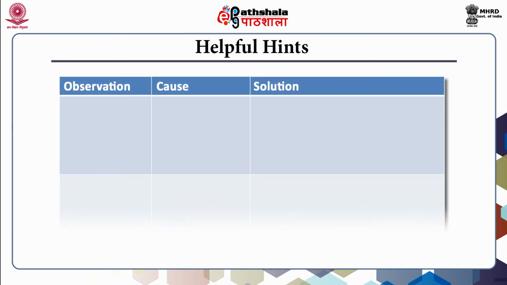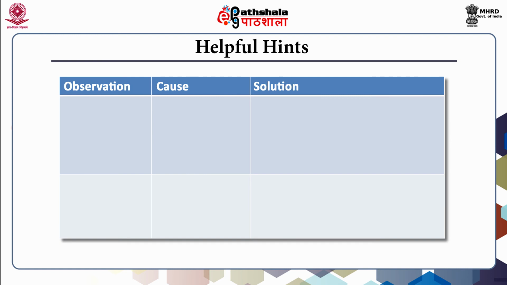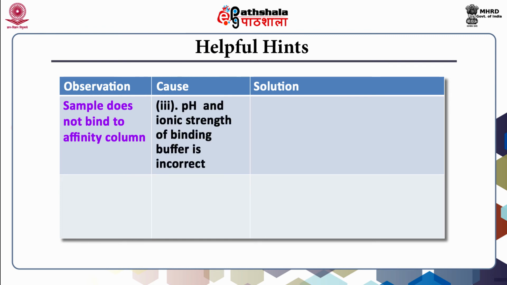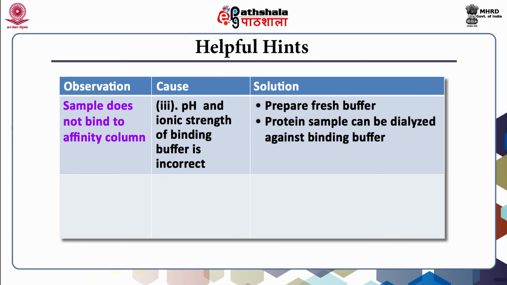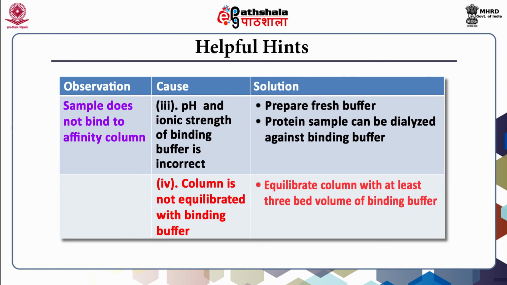In continuation of what we have discussed, for the observation that the sample does not bind to the affinity column, the cause could be that the pH and ionic strength of the binding buffer is incorrect. Then the solution is that fresh buffer should be prepared. Protein sample can be dialyzed against the binding buffer. Another reason for this problem could be that the column is not equilibrated with binding buffer. In that situation, one should equilibrate the column with at least 3 bed volumes of binding buffer.